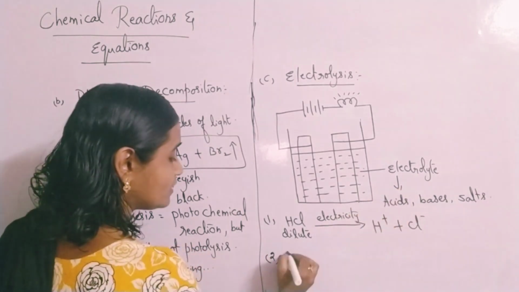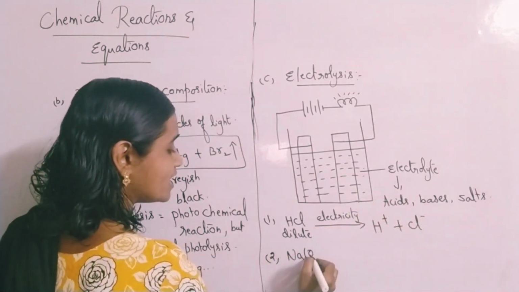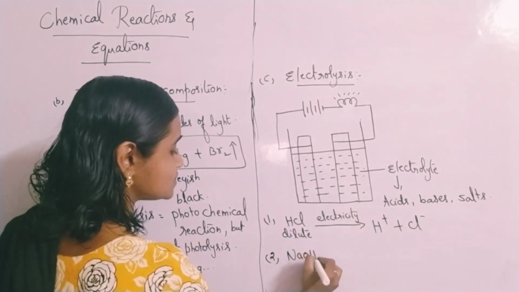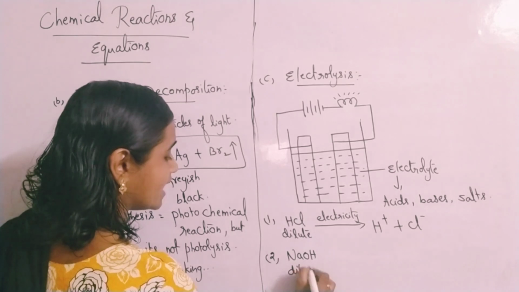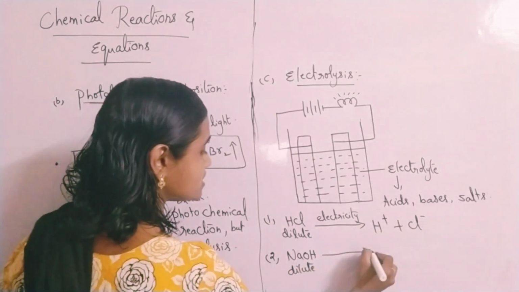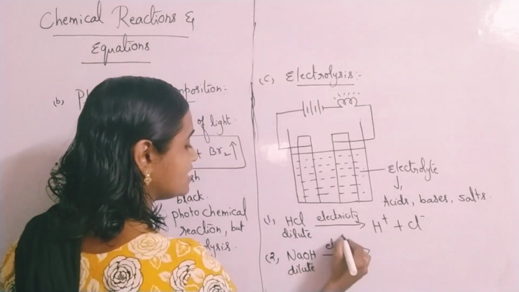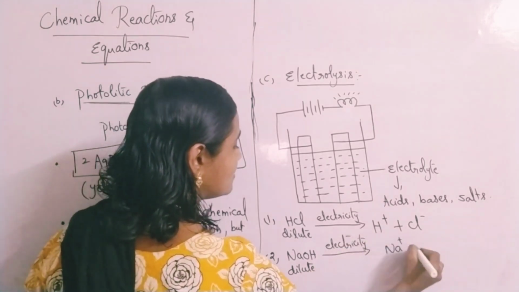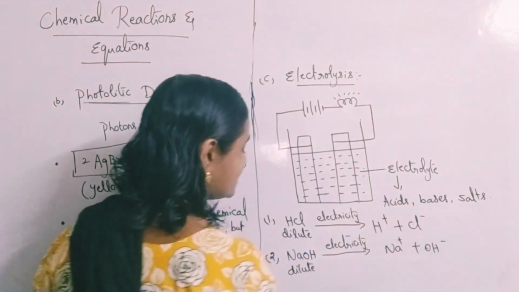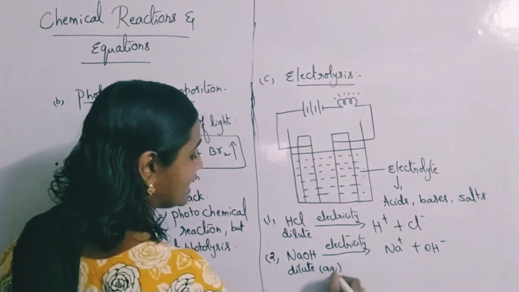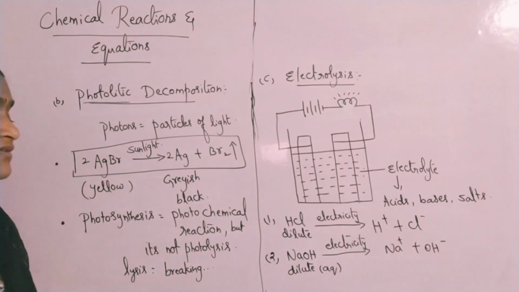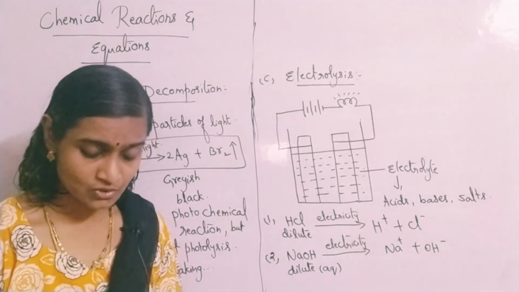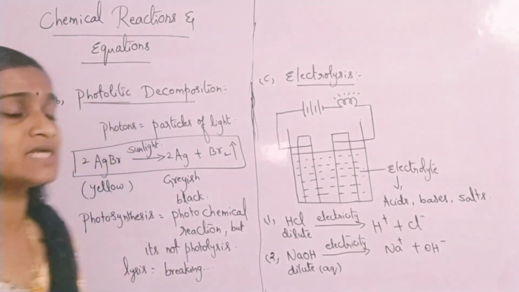For a basic electrolyte, you can take the example of NaOH, a strong base. Dilute aqueous NaOH solution, on passing electricity, decomposes into Na plus and OH minus ions.